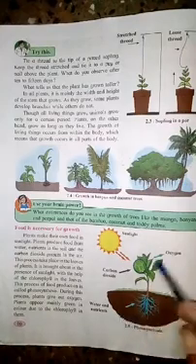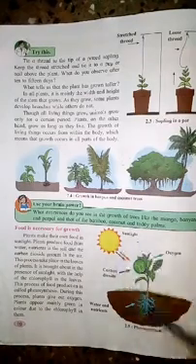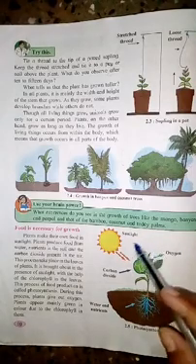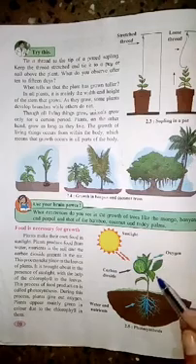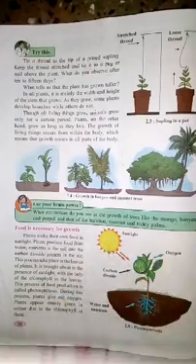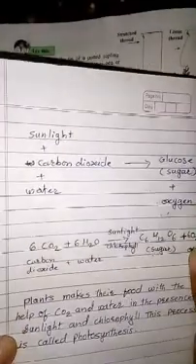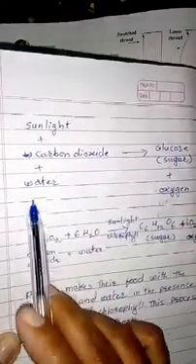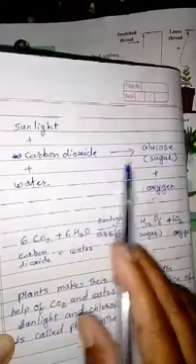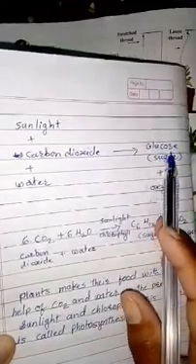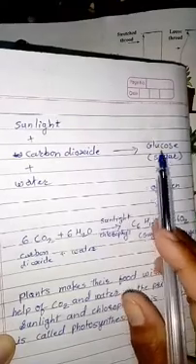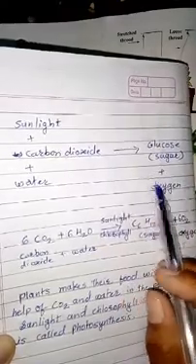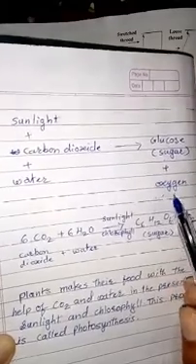Here we have given the picture of how the photosynthesis process occurs in plants. And this process we can also write like this in short. In the presence of sunlight, plants take carbon dioxide from the air plus water absorbed from the soil, and produce their food, that is called glucose. It is also called sugar. This is the food of the plants, and it releases oxygen into the air.